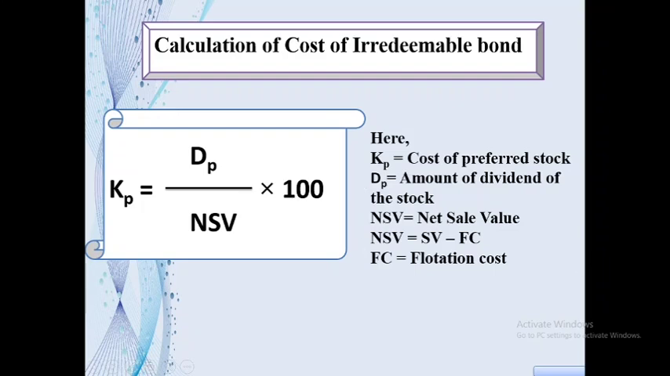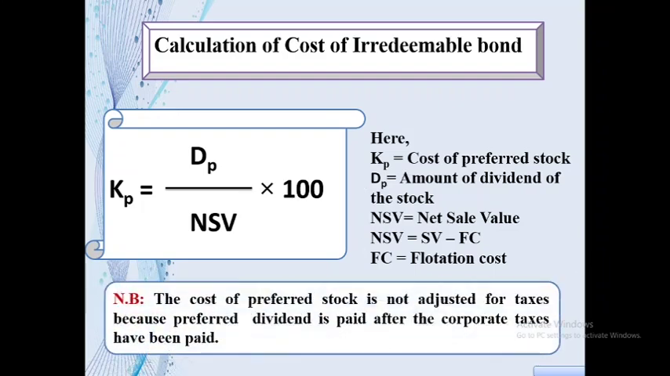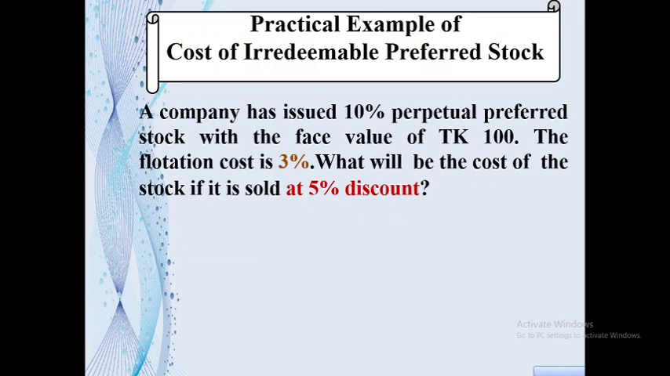It is important to note that the cost of preferred stock is not adjusted for taxes because preferred dividend is paid after the corporate taxes have been paid. That means cost of preferred stock is automatically computed on an after tax basis. So no need to adjust any tax in this formula to calculate the cost.